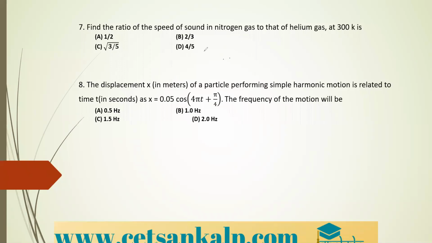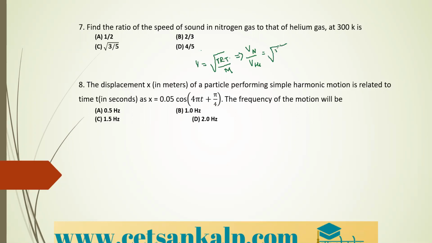The speed is given by V equal to under root of gamma into R into T divided by capital M. Which implies V of N to V of He, because they asked for the speed of nitrogen to the speed of helium. If you take the ratio of the given equation, the same terms, R into T, are constant here and will get cancelled.